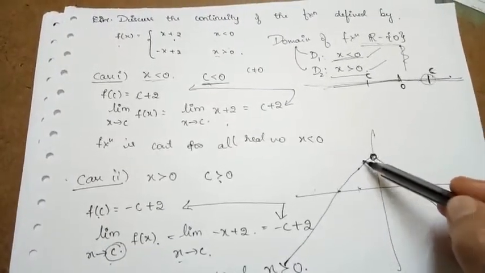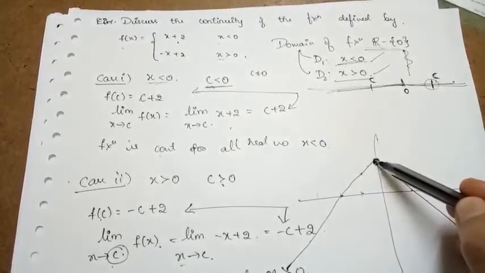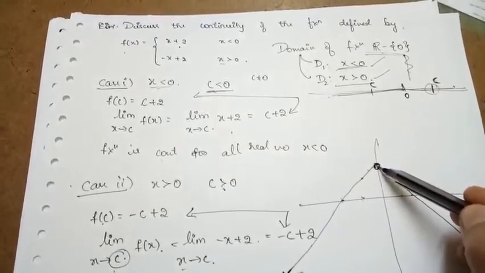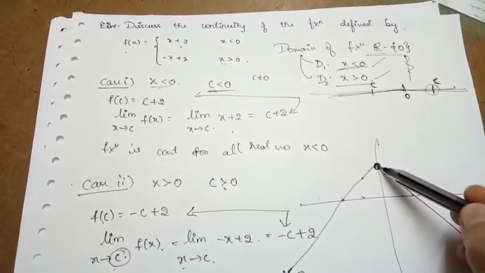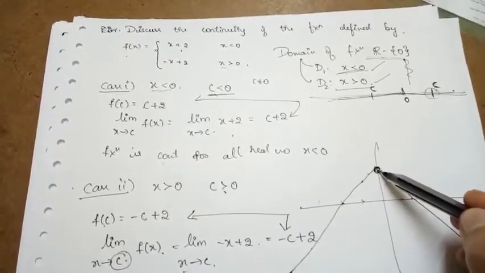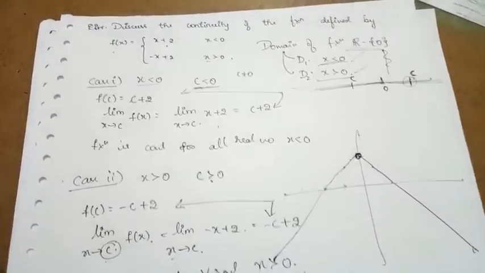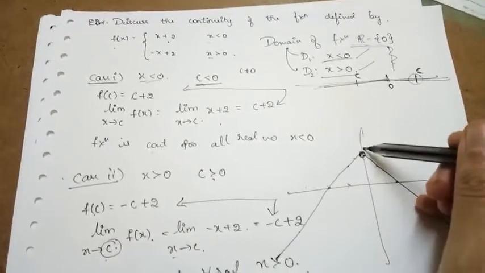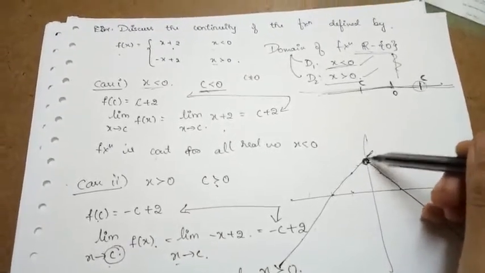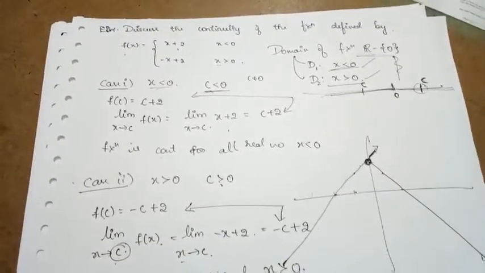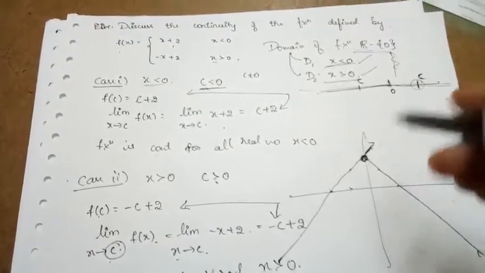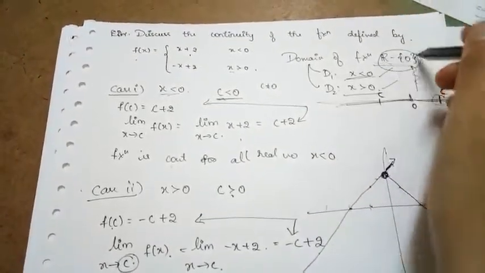Up to 0 it is defined, at 0 it is not defined, so that's why I put the node here. After the point 0, again the function is defined. So I will lift the pen here at this node, but clearly that point is not in the domain.